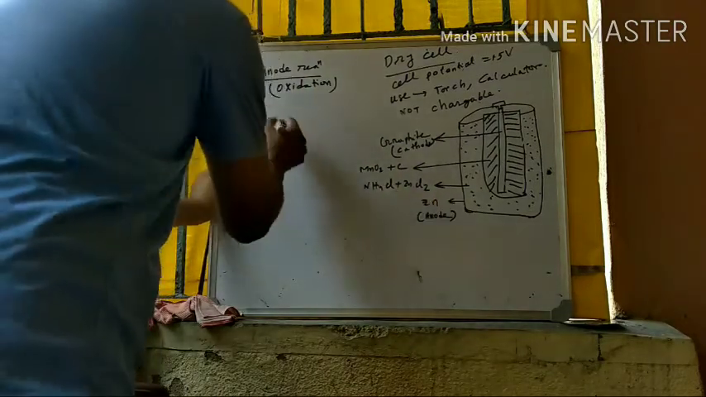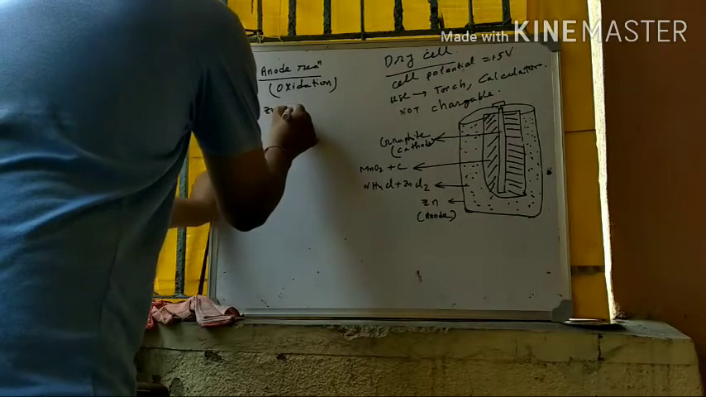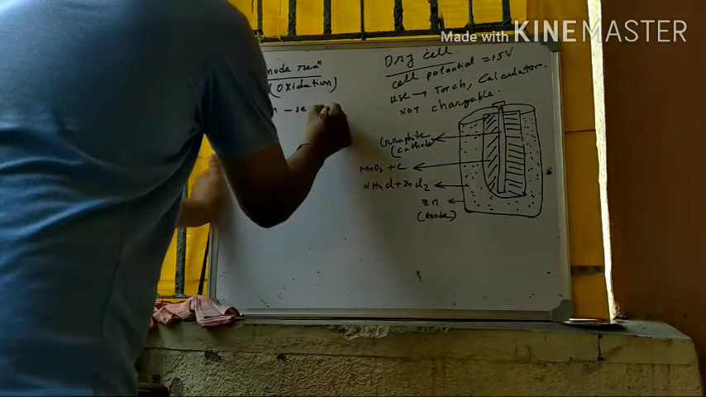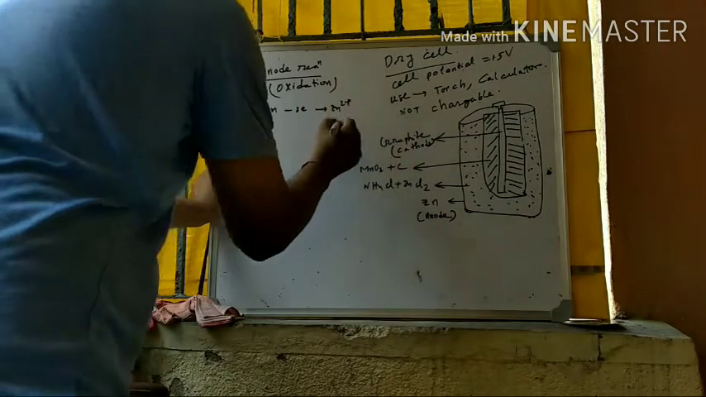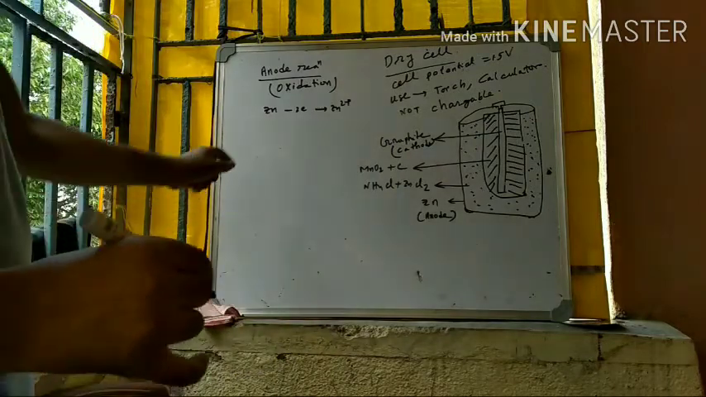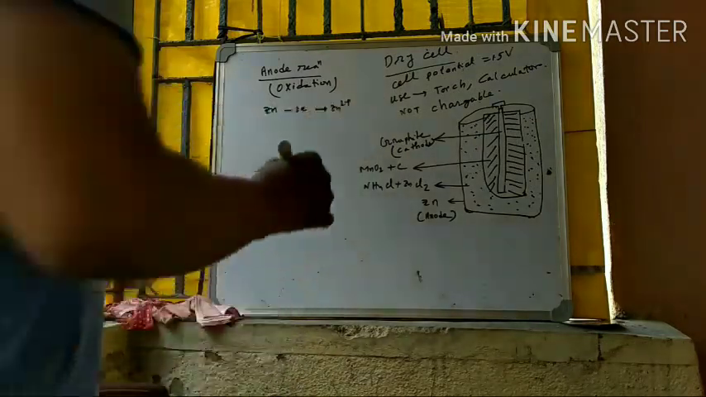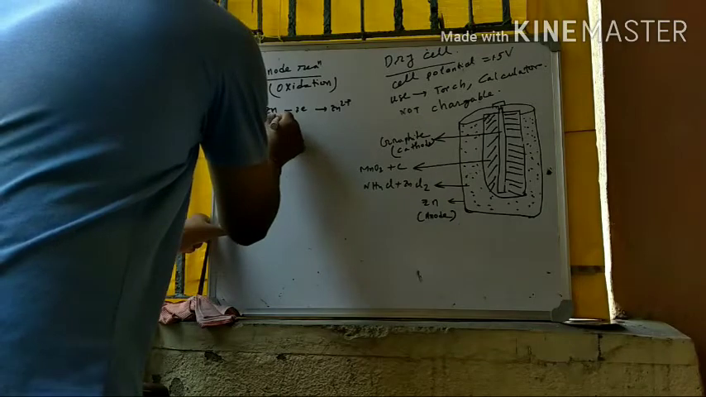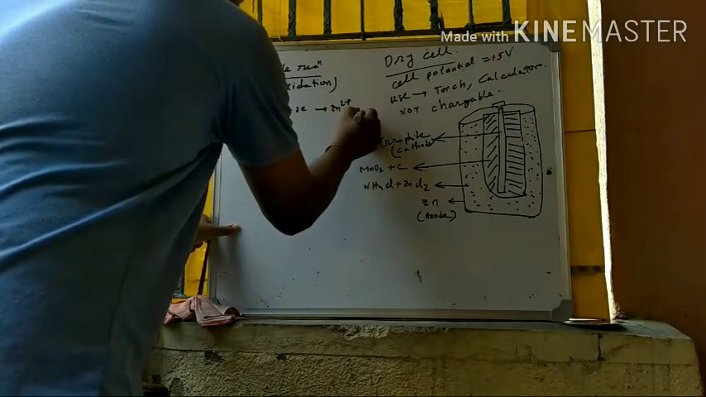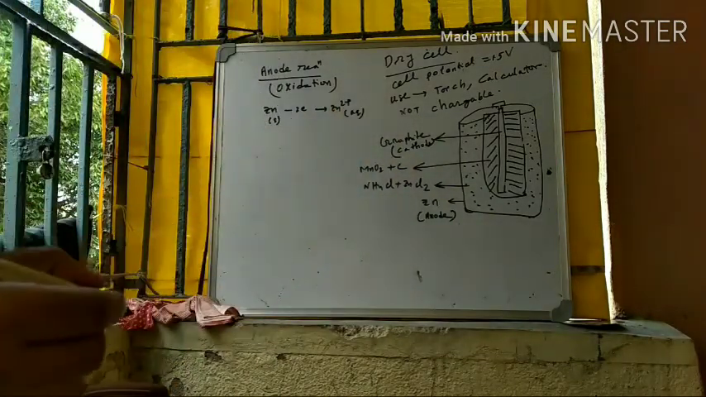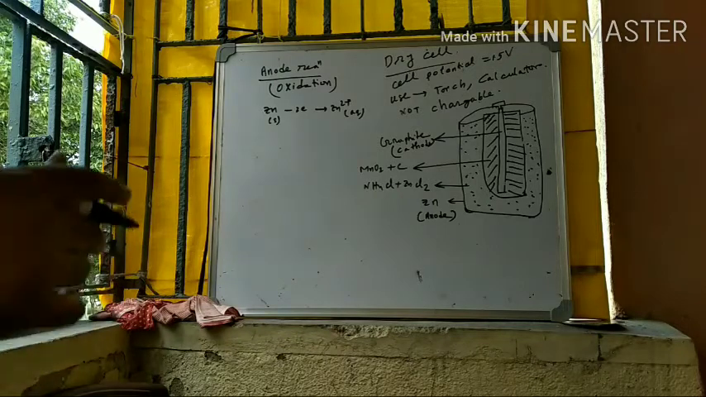So the zinc container is taken. At the anode, zinc loses 2 electrons to form Zn2+. Zinc is solid, and Zn2+ is in the aqueous medium, because ions exist in the aqueous medium.